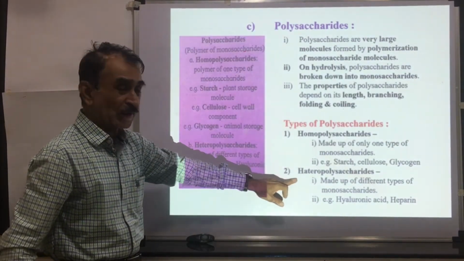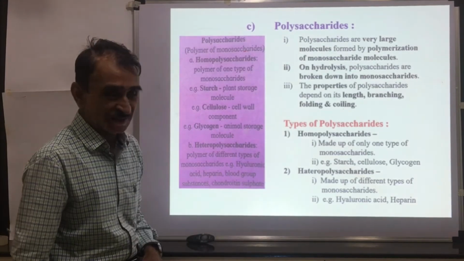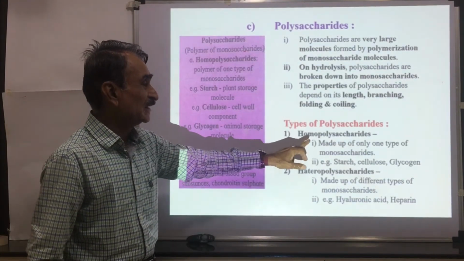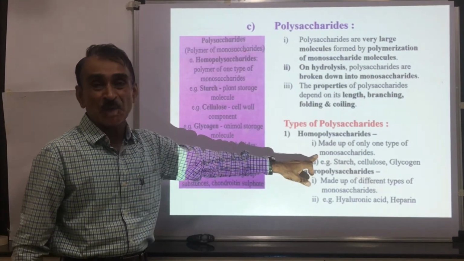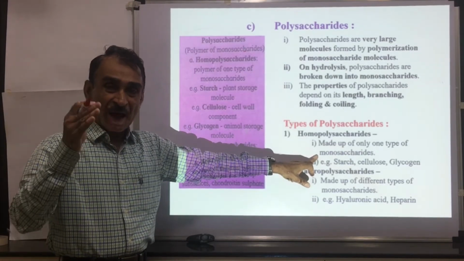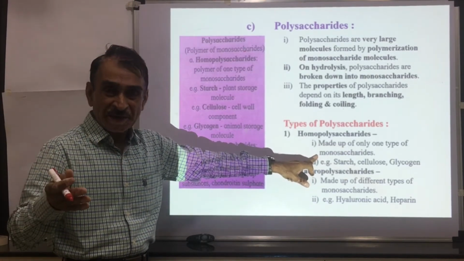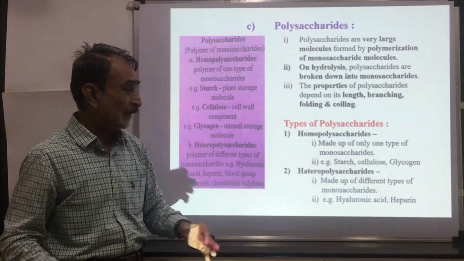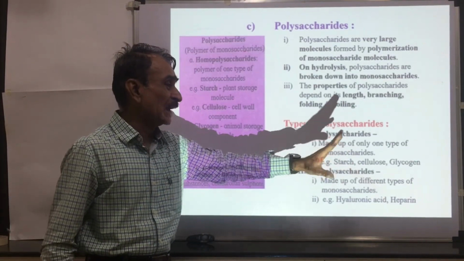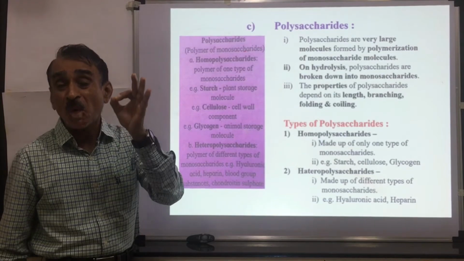Homopolysaccharides and heteropolysaccharides we have discussed, but we shall discuss once again. Homopolysaccharides are made up of only one type of monosaccharide. These are made up of either glucose or any other different sugar. For example, starch, cellulose, and glycogen are made up of only glucose.